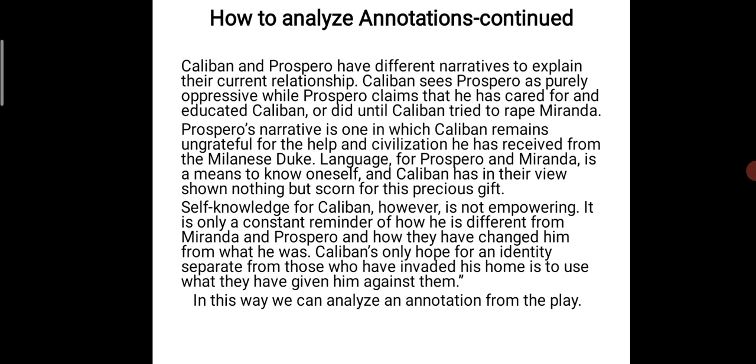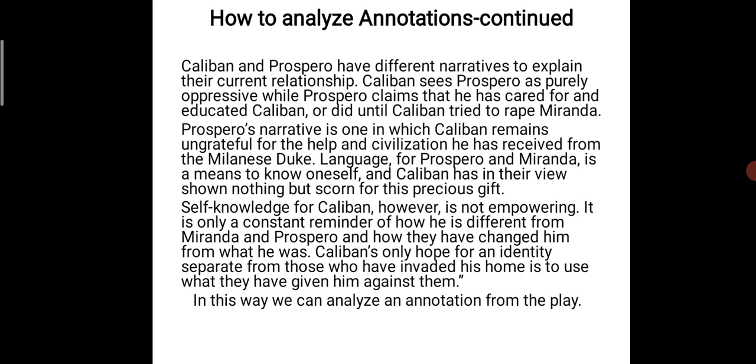Caliban and Prospero have different narratives to explain their current relationship. Caliban sees Prospero as purely oppressive, while Prospero claims that he has cared for and educated Caliban, or did until Caliban tried to rape Miranda. Here they are enemies.